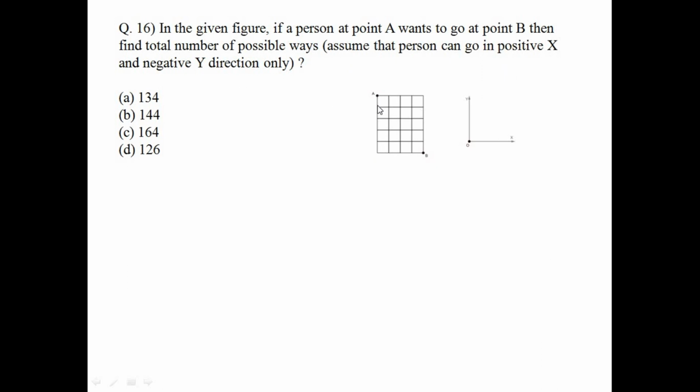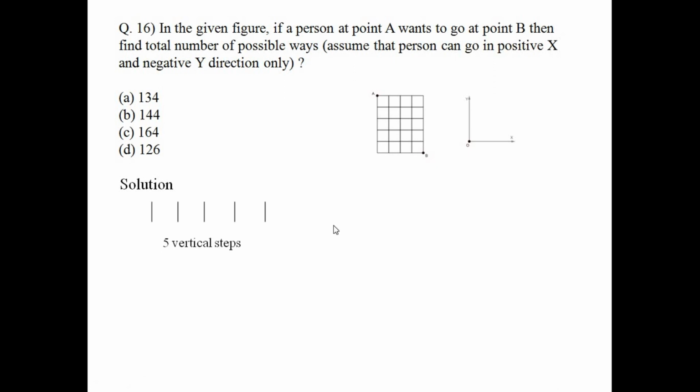So in order to reach from A to B, he has to take a total of 4 horizontal steps and 5 vertical steps in any manner. Like if you go through this path, he has to take it like this. If you follow any path, there will be a total of 4 horizontal steps and 5 vertical steps.